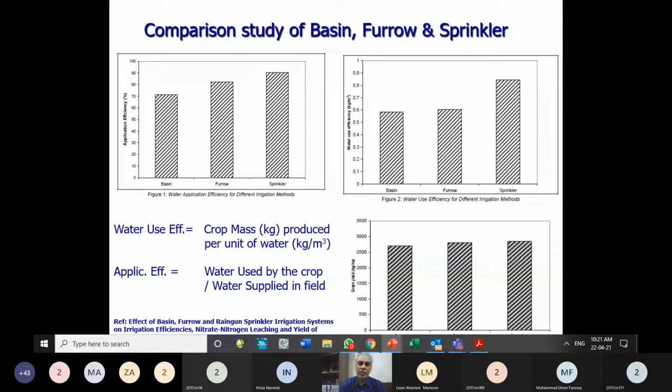For example, one of the efficiencies is how much crop we are getting, how much mass of the crop, how many tons or kg of crop we are getting by application of a unit quantity of water. That is the crop mass produced per unit of water. So when I have to compare a system of irrigation in Punjab, in Pakistan, and a system of irrigation in Punjab, in India, this is a good method. How many kg of wheat they are getting by using a cubic meter of water.